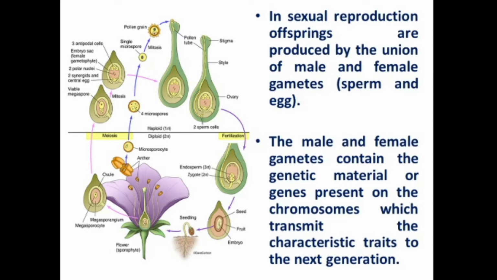In sexual reproduction, offspring are produced by the union of male and female gametes, that is, the fusion of sperm and egg, which results in the formation of zygote by fertilization process. This is followed by higher group of plants and animals. The male and female gametes contain the genetic material or genes present on the chromosomes which transmit the characteristic traits to the next generation.